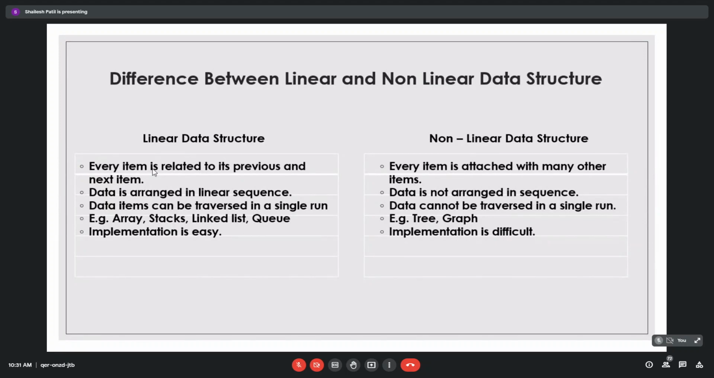You start from the root node, but without extra logic you are not able to reach each and every leaf node or every item. Examples of linear are array, stack, linked list and queue, and tree and graph are non-linear. From an implementation point of view, linear data structures are much easier than non-linear.